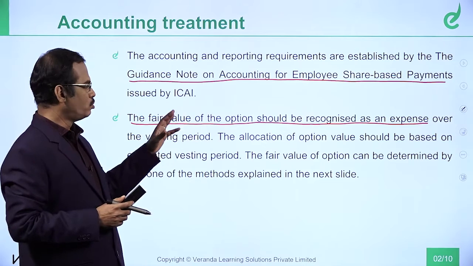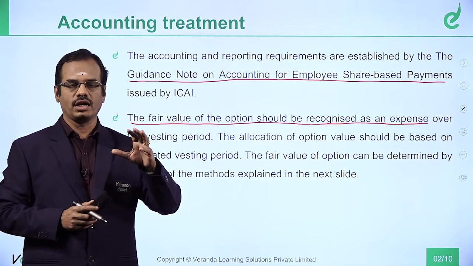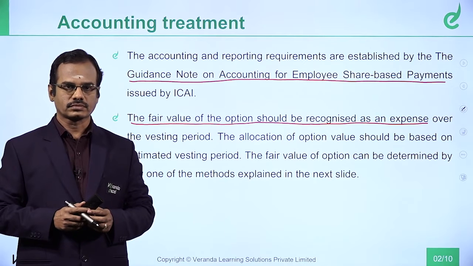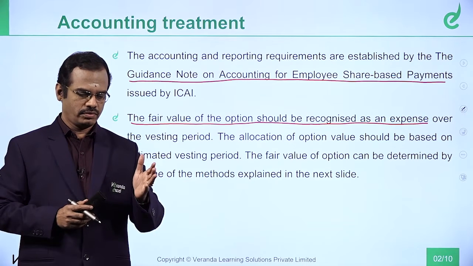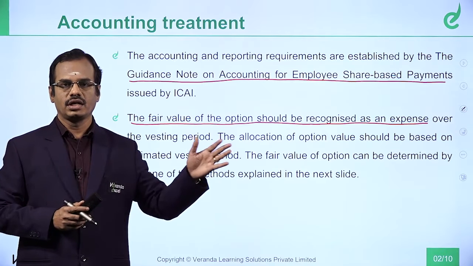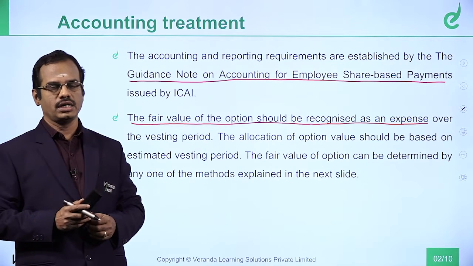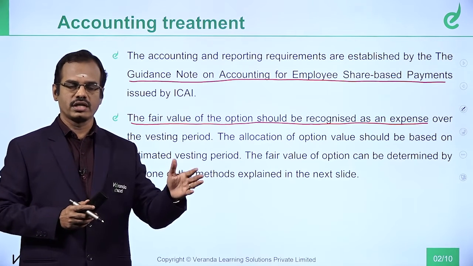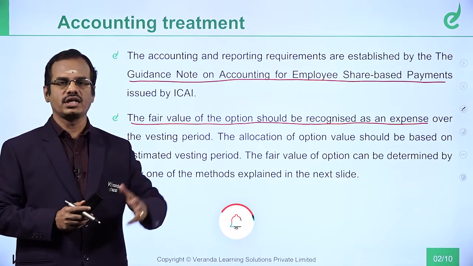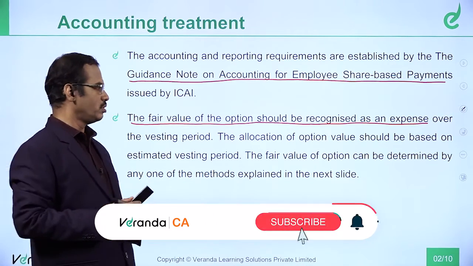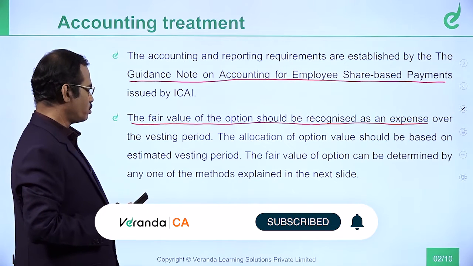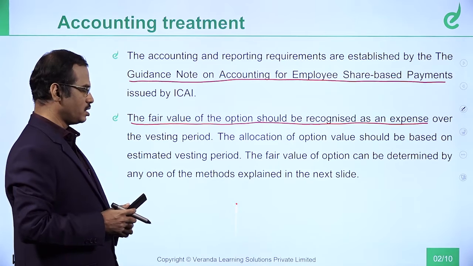We will see more about it in the second series of journal entries. Our first series of journal entries will cover a point like when grant, vesting, exercise and lapse all arise in the same year, how to account. Another series of journal entries covers when the vesting period exceeds 1 year, how to account. Both we will check now. The allocation of option value should be based on the estimated vesting period.